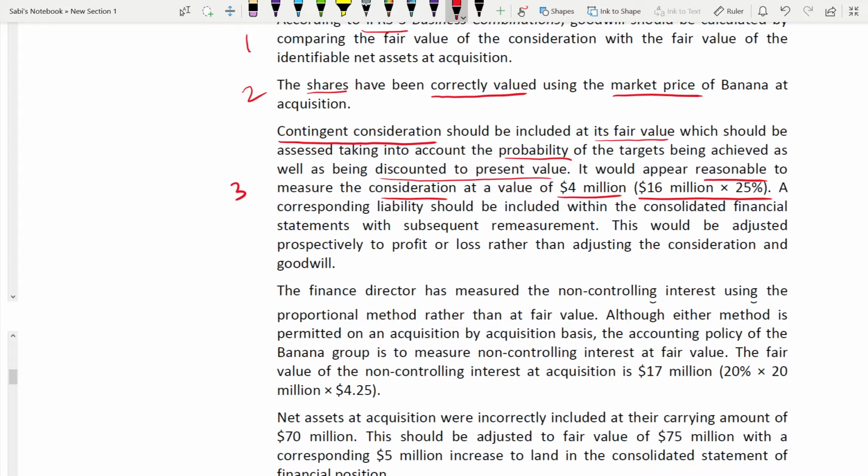Okay, this is how you need to present. So measure the consideration at a value of 4 million. So a corresponding liability should be included within the consolidated financial statements. They always tell you to give the impact on the consolidated financial statements immediately when something is there. Next thing, what comes in the financial statements, if it has an impact, you have to tell it right next to it, in the next sentence. So that means a corresponding liability should be included within the consolidated financial statements with the subsequent remeasurement.